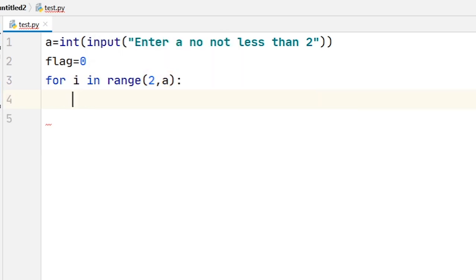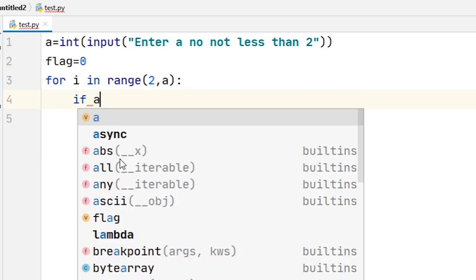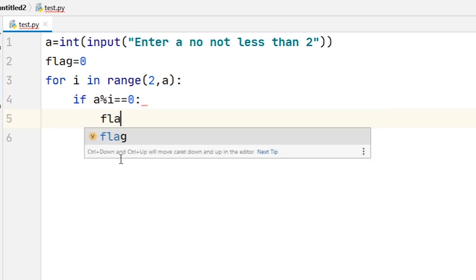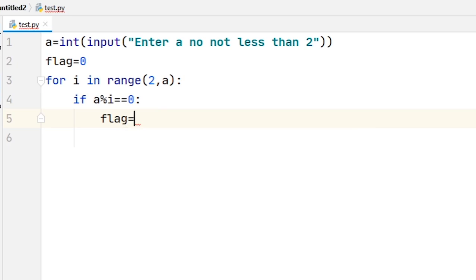We check if a is completely divisible by i, that means the number is not prime. So we change the value of flag to 1, or you can give any value to flag. Okay, and then break.